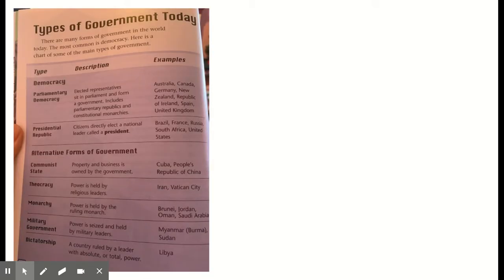All right, we are on to the next part of the book, What is Government? By Logan Everett and Simon Adams. This section is called Types of Government Today. There are many forms of government in the world today. The most common is democracy. Here is a chart of some of the main types of government.